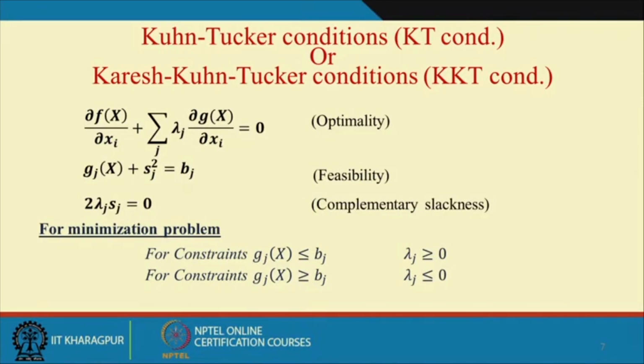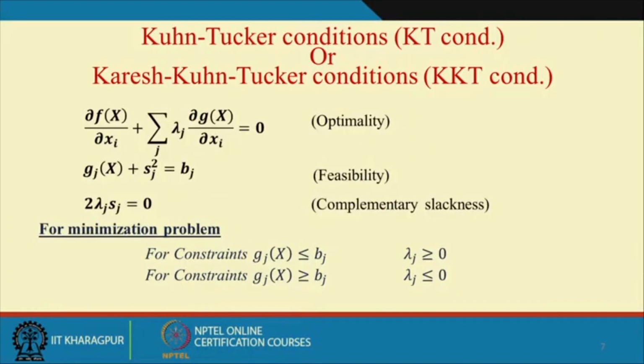And if we extend this geometrical interpretation to the constraint Gj greater than or equal to Bj, then we can prove that the KKT multipliers are always less than or equal to 0. That is the task I am giving to you. For the set of constraints, try graphically and geometrically to prove that lambda j will always be negative for the type Gj greater than or equal to Bj.